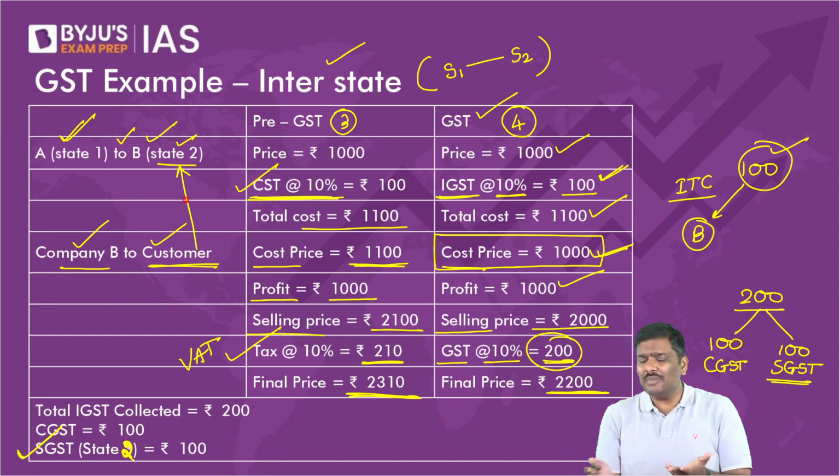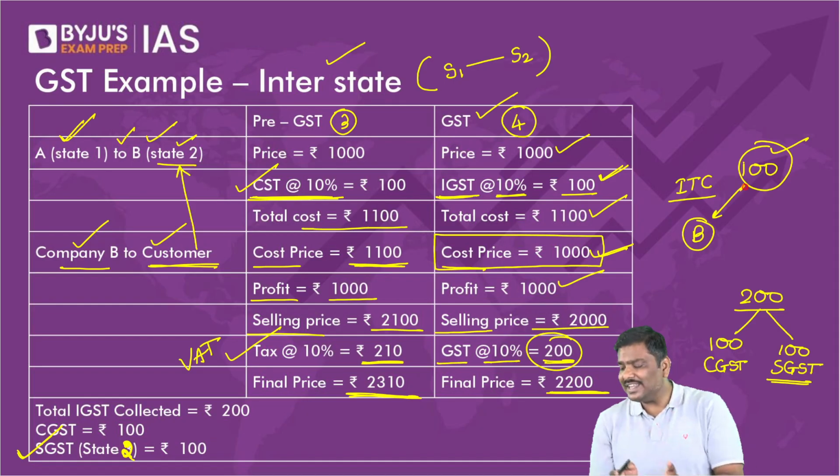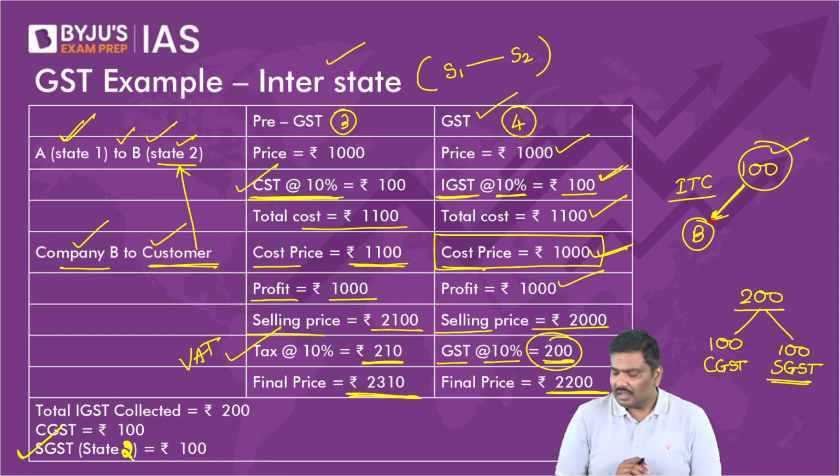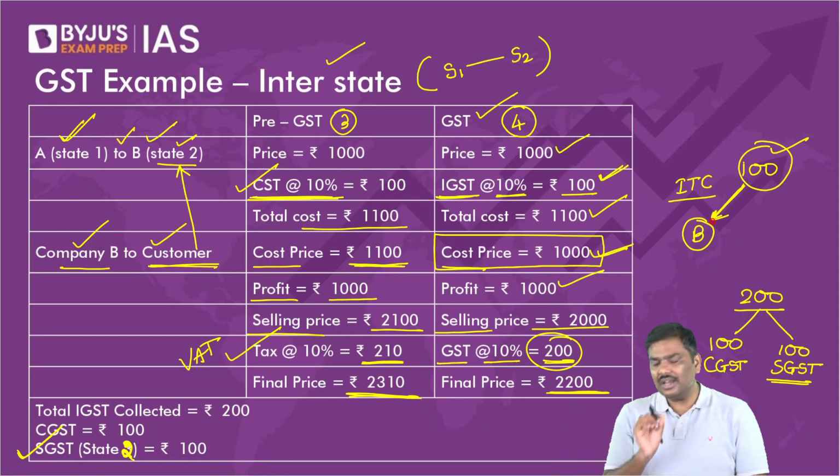IGST will go to whom? My dear, IGST is returned back here. IGST is given back. Right? Please listen to the lecture very carefully. IGST is given to company B as input tax credit. You are not listening to the lecture very carefully. IGST is given back to company B. Right? Done?